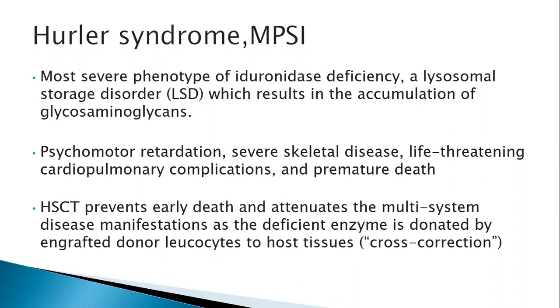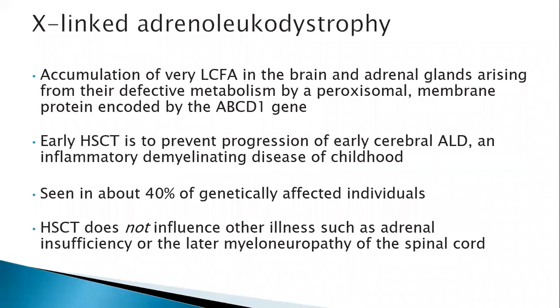The other one, where we had experience with one of our patients, is X-linked adrenoleukodystrophy. Here again, the problem is accumulation of very long chain fatty acids in the brain and adrenal glands because of defective metabolism by a peroxisomal membrane protein, which is encoded by the ABCD1 gene. So here, transplant prevents the progression of early cerebral ALD.